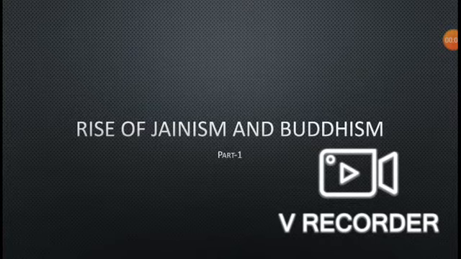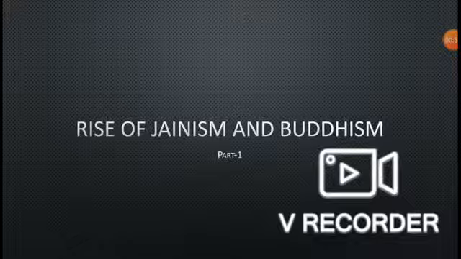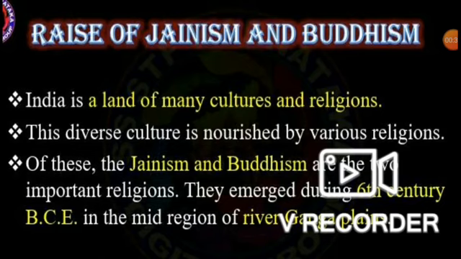of Jainism and Buddhism. In the previous class, we learned about civilizations of the world: Egypt civilization, Mesopotamia civilization, and also Chinese civilization. So, without waste, let us move to part one: rise of Jainism and Buddhism. Here are some of the points I have mentioned. Rise of Jainism and Buddhism.